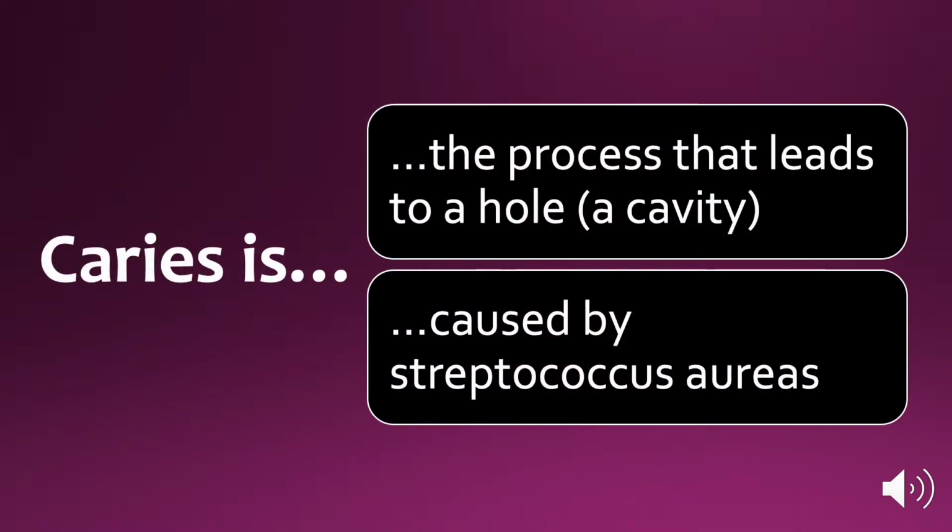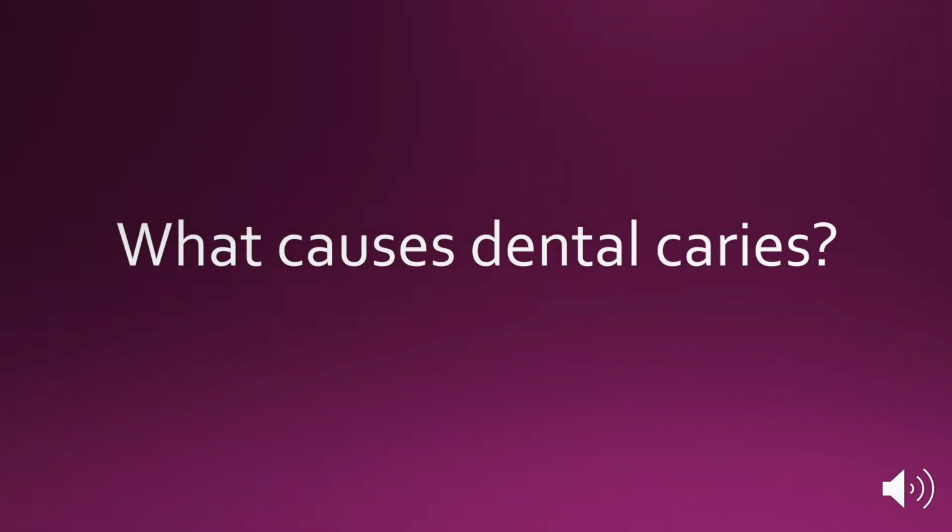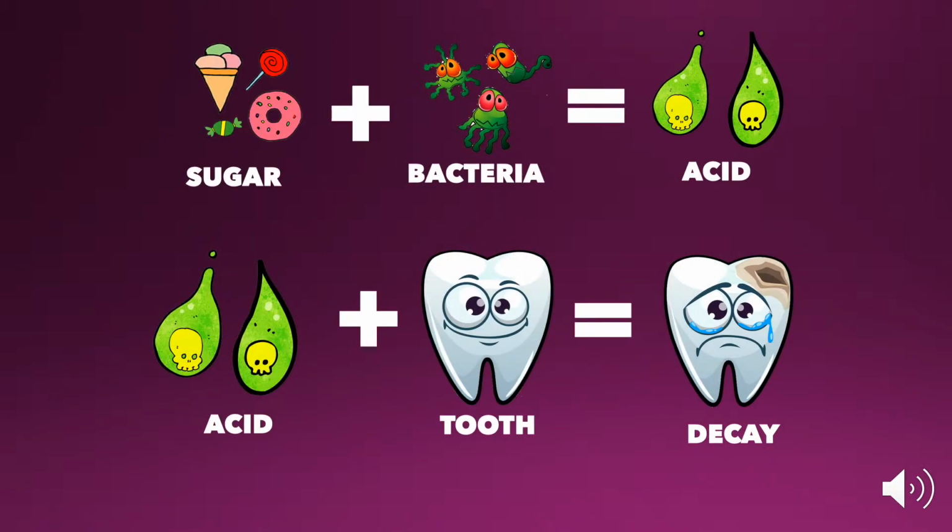Caries is the process that leads to a hole in the enamel of the tooth, and a hole is a cavity. Caries is caused by bacteria, so theoretically cavities can be prevented. What actually causes dental caries? Here is a pictorial description of the caries process. Sugar from food or liquids we consume mixes with bacteria that is present in our mouths. An acid is produced which damages the enamel of a healthy tooth and causes decay.